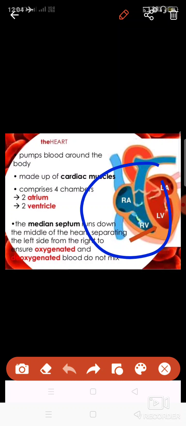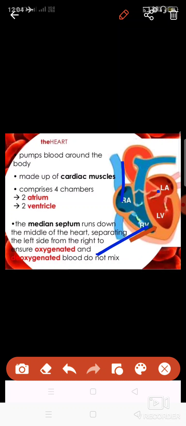This heart is made up of four chambers. You can see here: right atrium, right ventricle, left atrium, left ventricle. These are the four chambers present in the heart, and it is connected with some blood vessels, that is pulmonary vein, pulmonary artery, aorta, and vena cava. This I'll discuss with you later on.